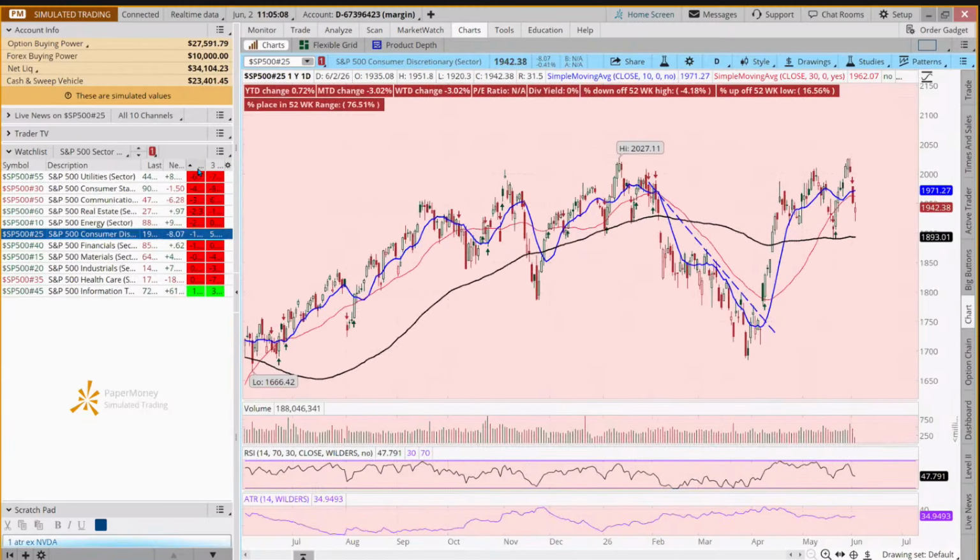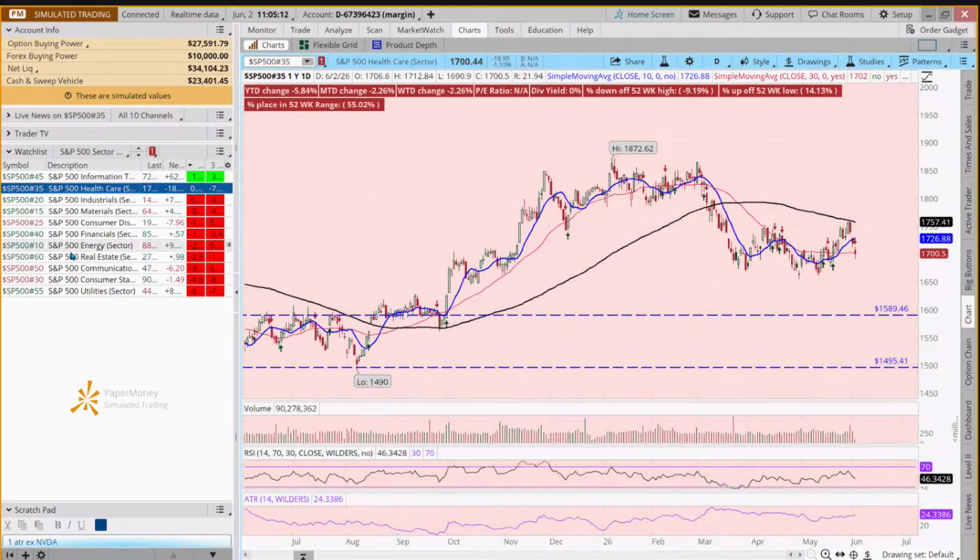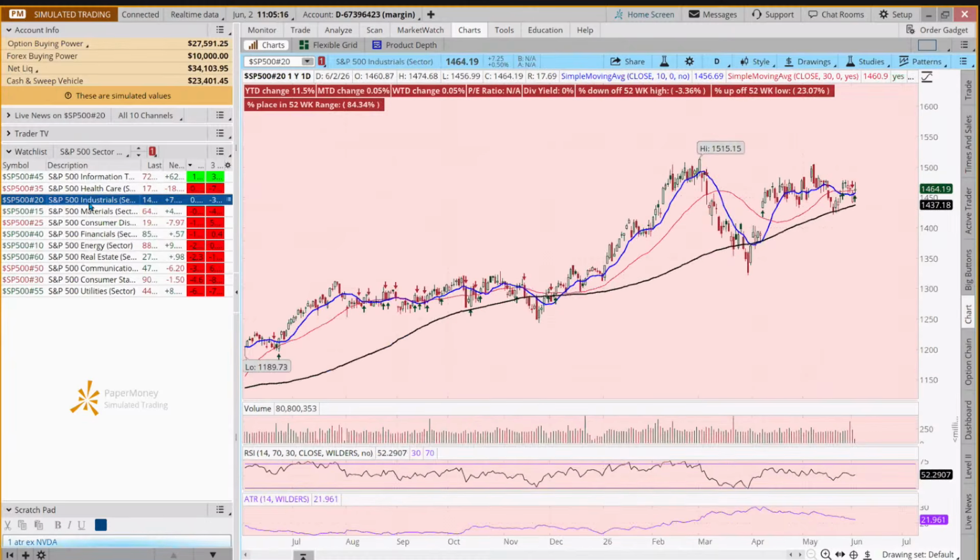Now, if we look at the last four weeks, are we seeing a bit of rotation? Healthcare is starting to pick up a bit, and industrials are showing some strength. I say that because a lot of the stocks we're going to look at today are more in that tech and/or discretionary space.